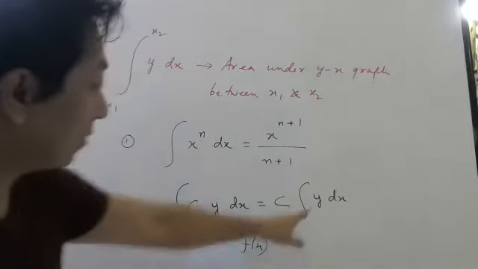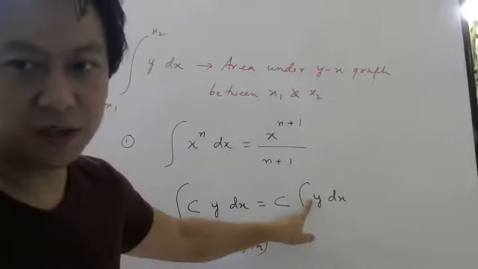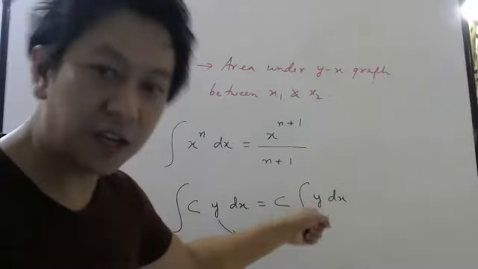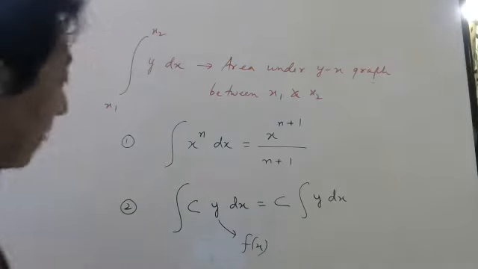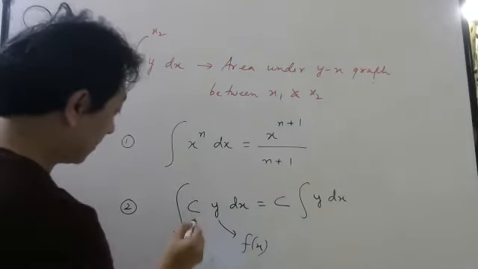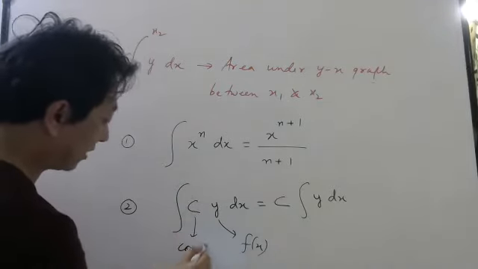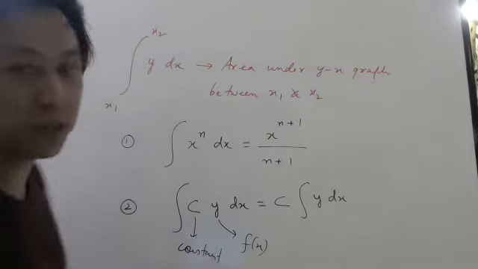Okay, and then whatever function is given, you substitute. If this function is x, then put here x and write the answer. But if there is a constant, then you can take it outside. And very easy to remember also.